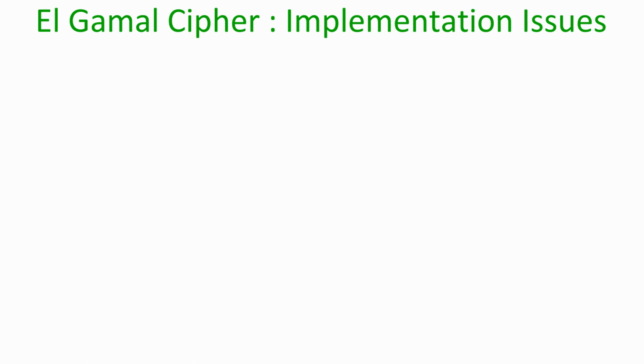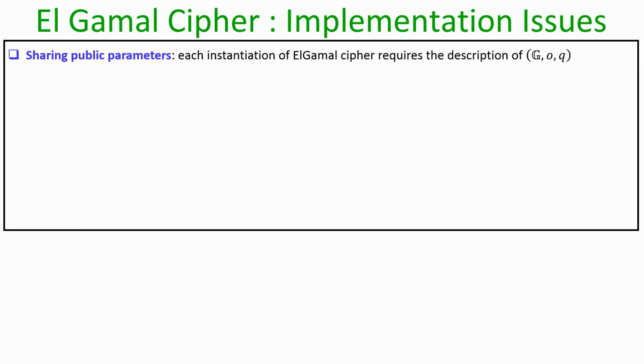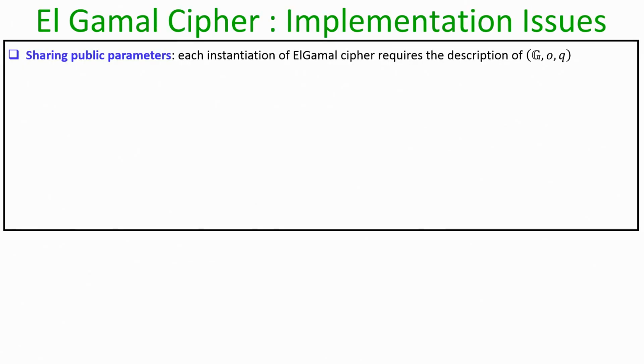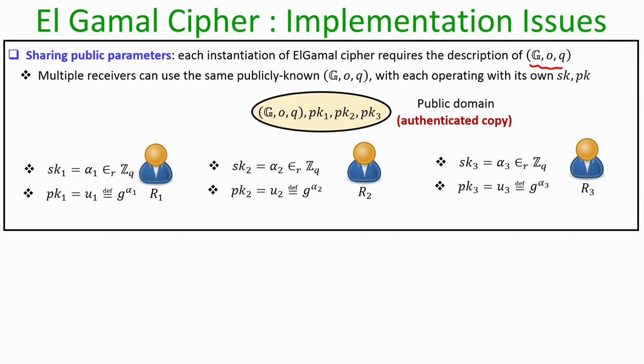So, now let us discuss some of the implementation issues which we face when we implement Elgamal encryption. First, sharing public parameters in the context of the Elgamal encryption scheme is safe. What I mean by that is, each instantiation of the Elgamal encryption process requires the description of a cyclic group, its generator, group operation, and so on. By sharing public parameters, I mean that multiple receivers can use the same description of the group, the same generator, and so on, but each of them works with its own public key and secret key.